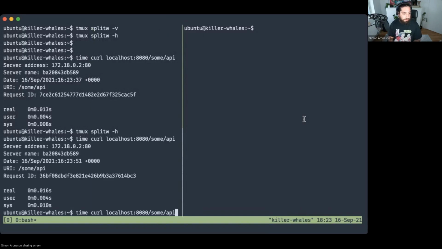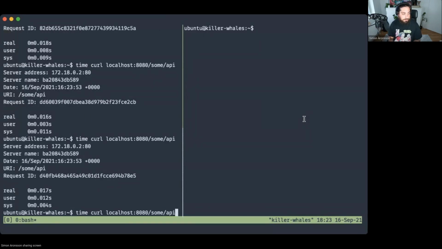And if we run this a couple of times, we can see that it stays around the same time. Awesome. Now let's introduce Pumba to this. In this case, we're going to use net emulation to introduce some latency to the response of our request. So we're going to use Pumba net emulation, or netem.